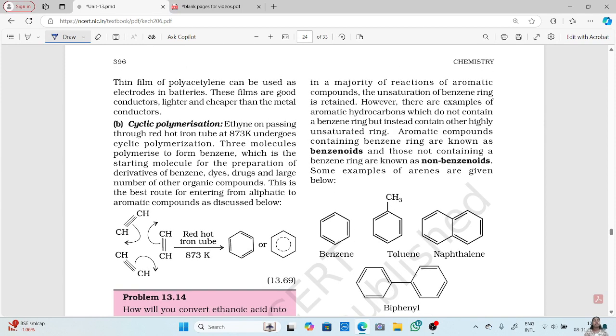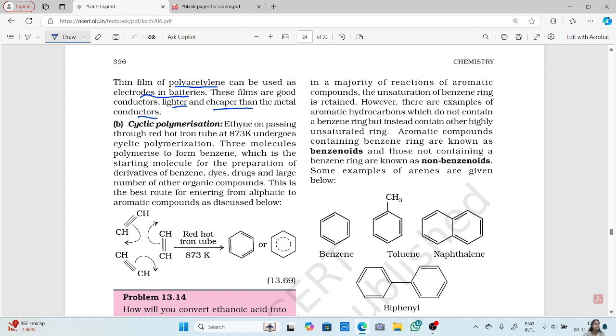Now thin film of polyacetylene can be used as electrodes in batteries. These films are good conductors, lighter and cheaper than the metal conductors. So polyacetylene, a thin film of that, can be used as electrode in batteries. Now these films are good conductors. Because they are good conductors, they are used as electrodes in batteries, right? Good conductors, lighter and cheaper than the metal conductors.